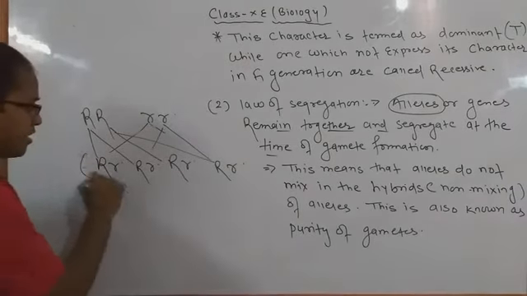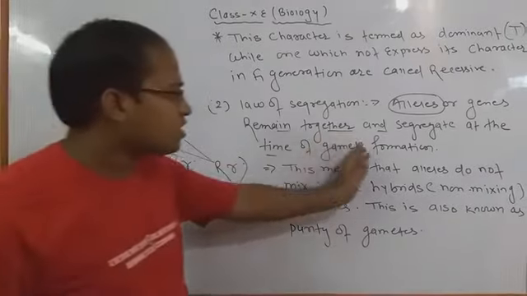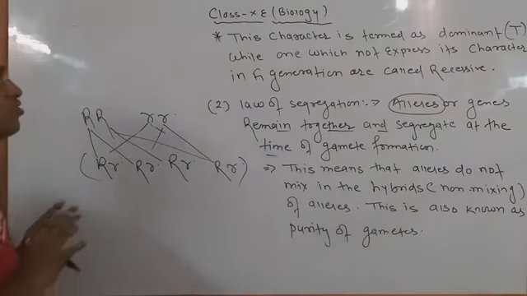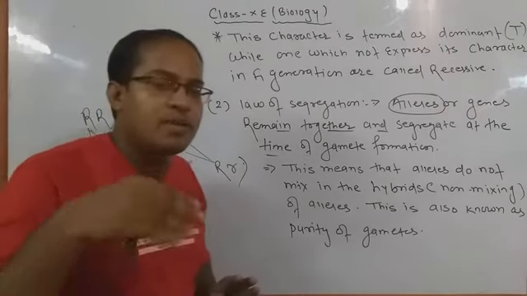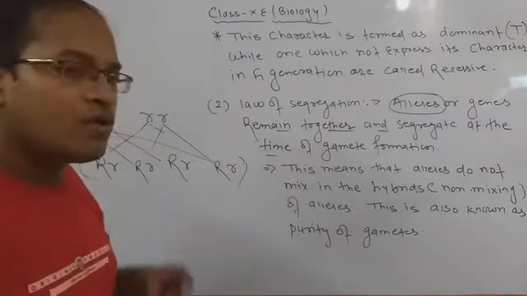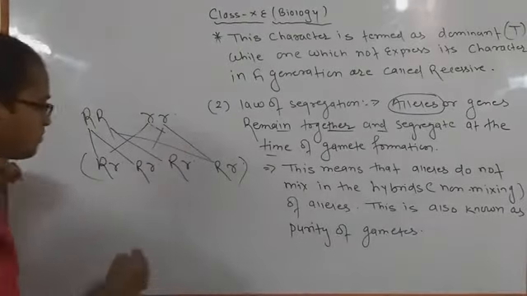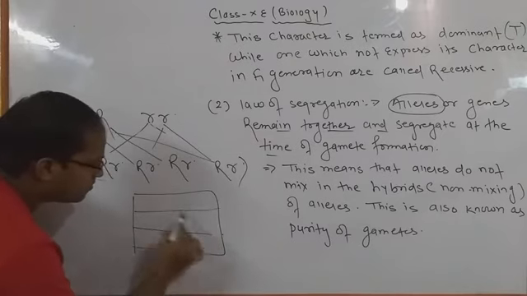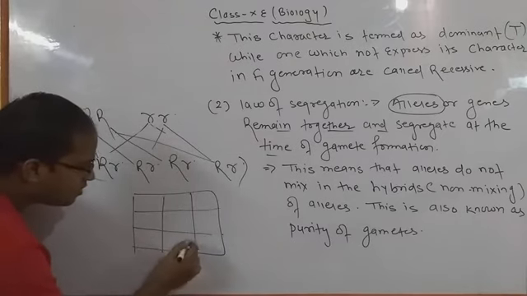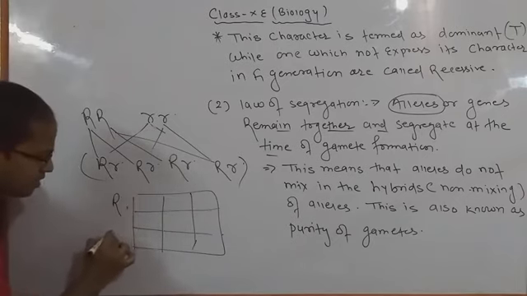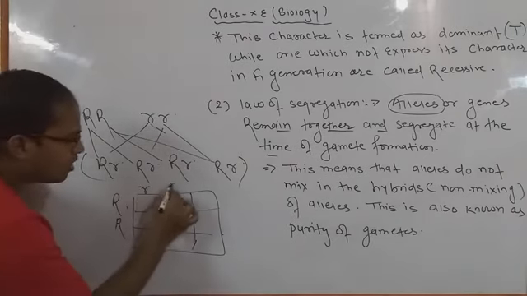Now the four types of gamete formation you have to segregate from each one. Segregate means you have to use a Punnett square. In the previous video I told you that for dihybrid and monohybrid crosses you use a Punnett square. A Punnett square is a special type of box in which you place the different types of gametes, here capital R and capital R, and here small r and small r.